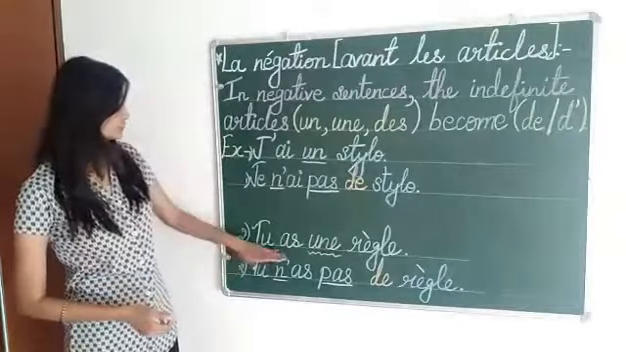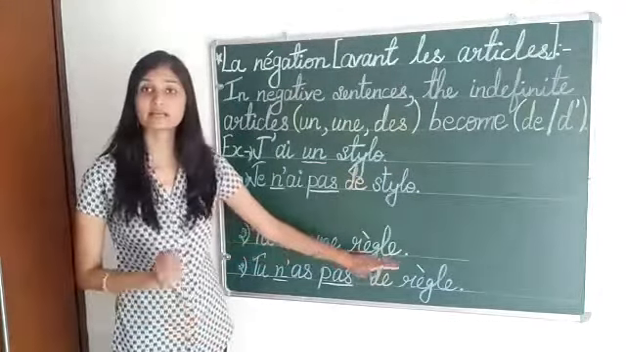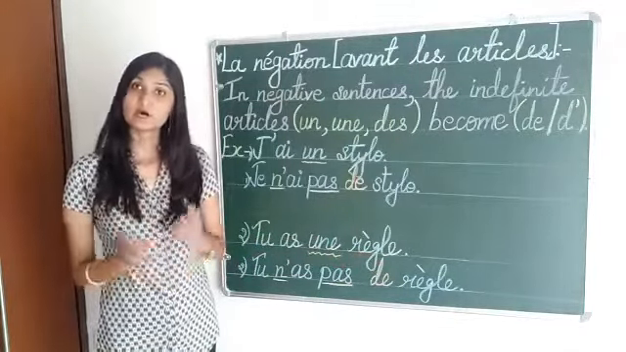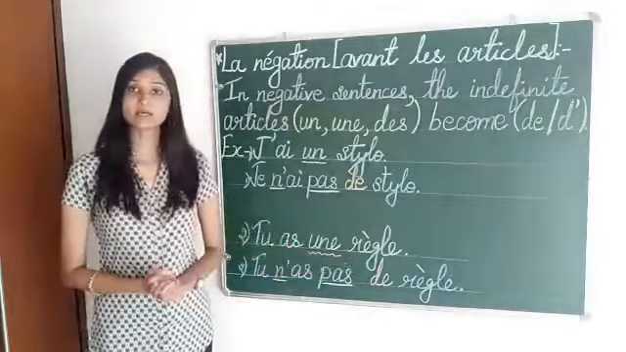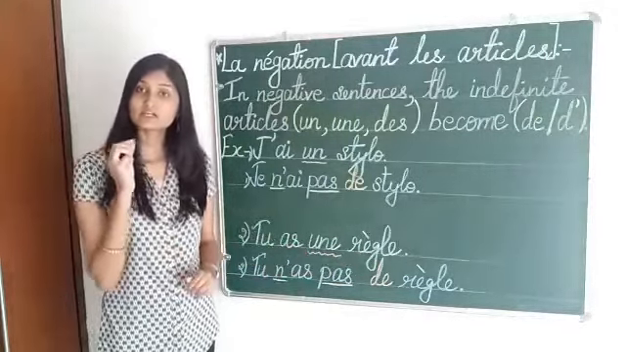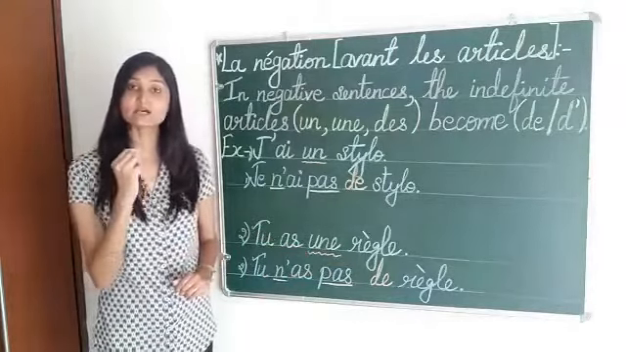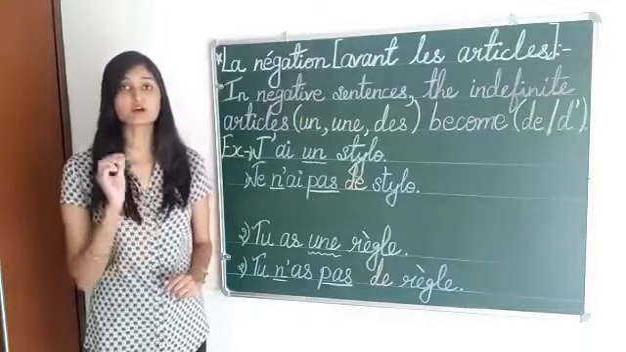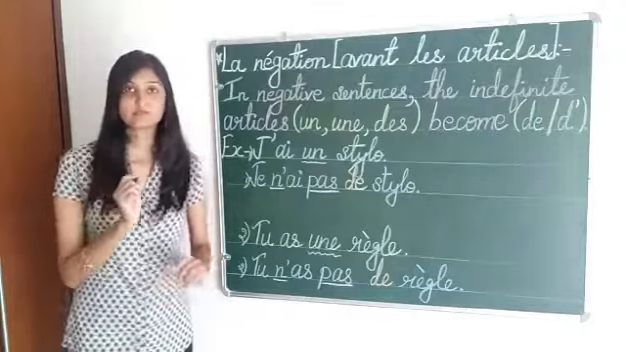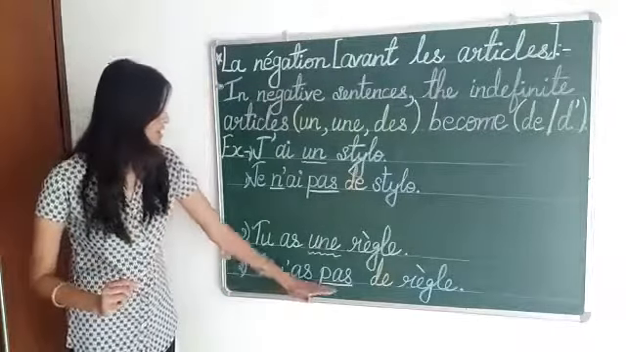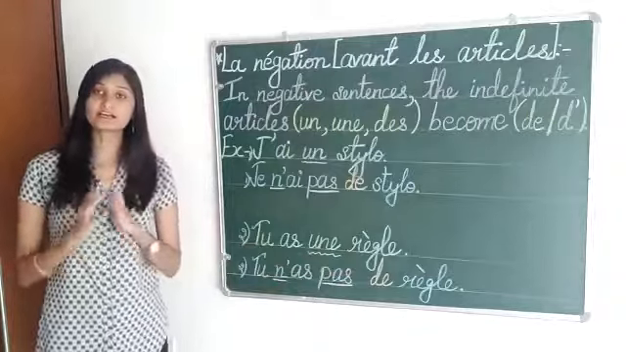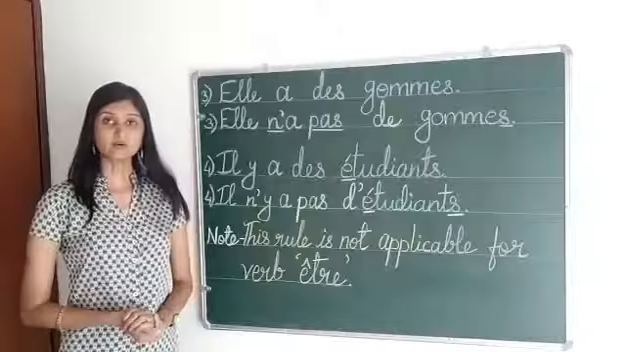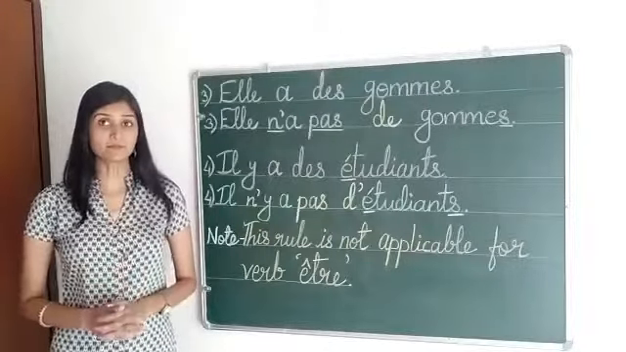Second example, tu as une règle. You have a ruler. Again, une is coming, so instead of une, in a negative sentence we are going to write de. Again de, not d apostrophe, because règle is starting with a consonant. So, tu n'as pas de règle. Okay, these are a few examples and I am going to explain more now. Now, let us see the third example.